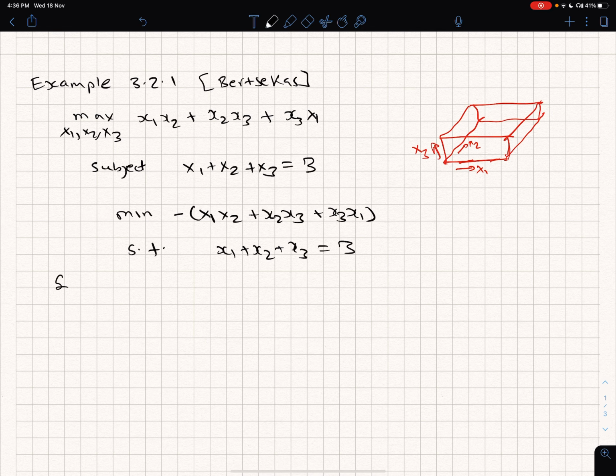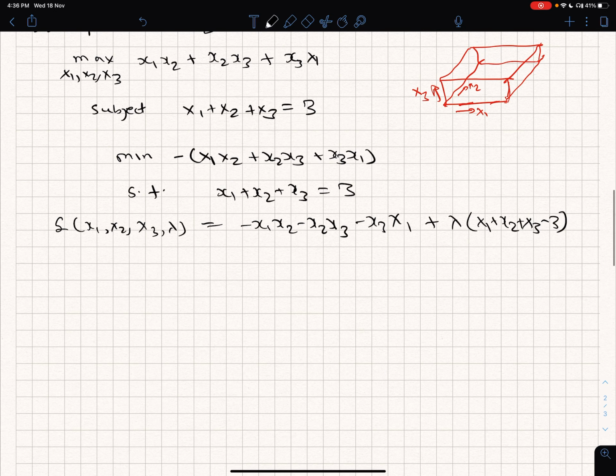Now what do you do? Next, write the Lagrangian function. So I write the Lagrangian function as minus x1 x2 minus x2 x3 minus x3 x1 plus lambda times (x1 plus x2 plus x3 minus 3), since there is only one constraint.